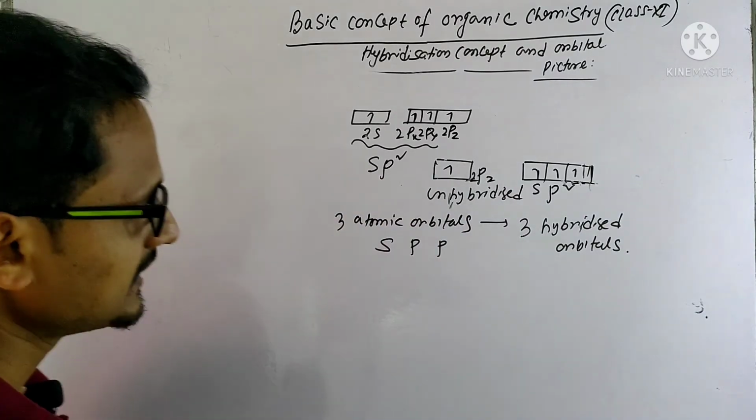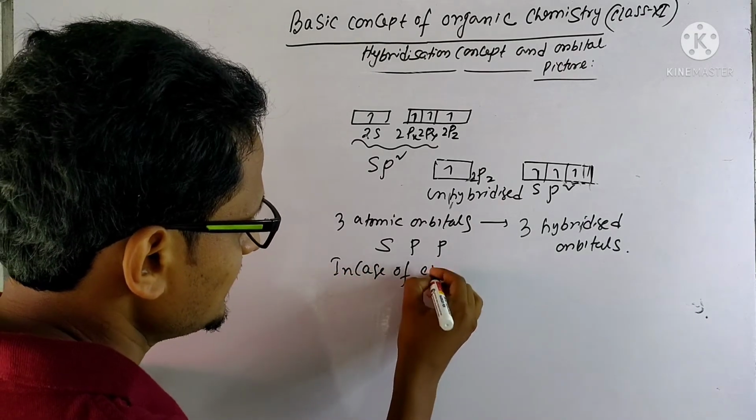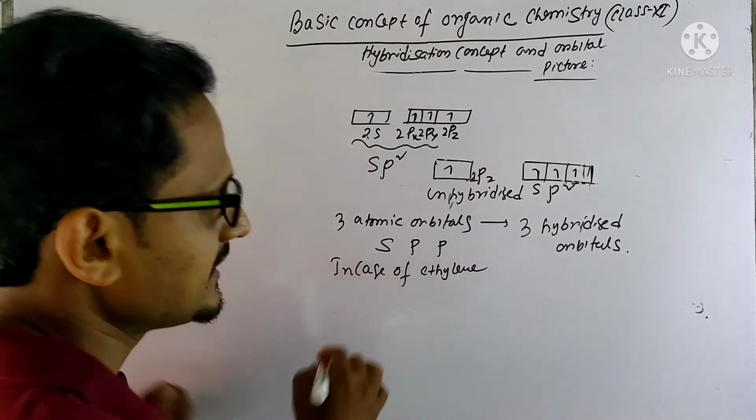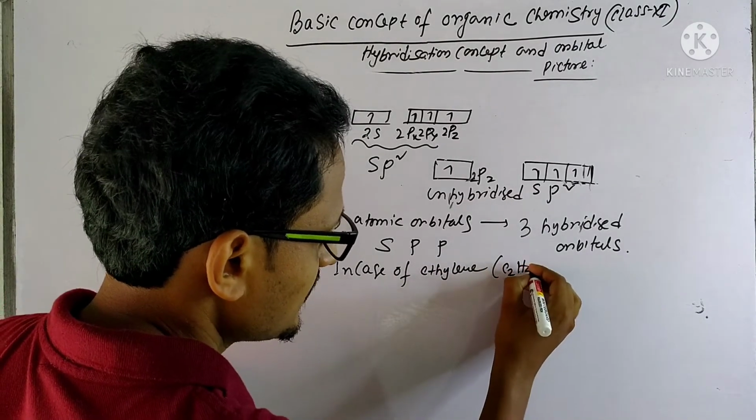So in the case of ethylene, the molecular formula is C2H4.